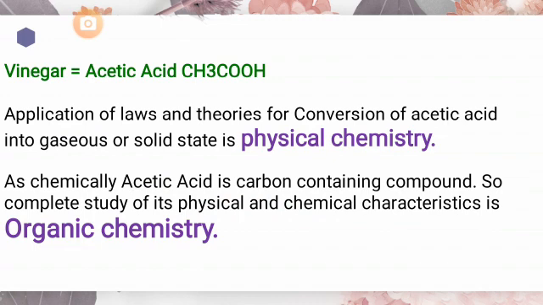This compound is in liquid state, but you can change it into gaseous state. The law or theory which you apply to change this liquid vinegar into gaseous state will come under the category of physical chemistry.